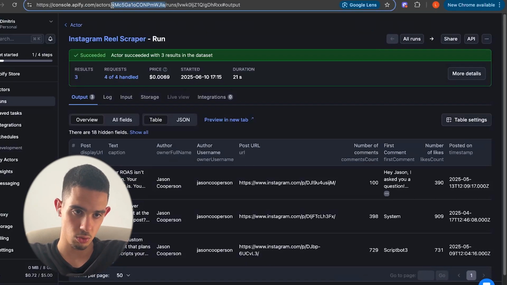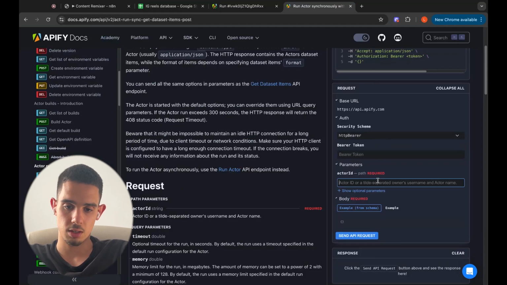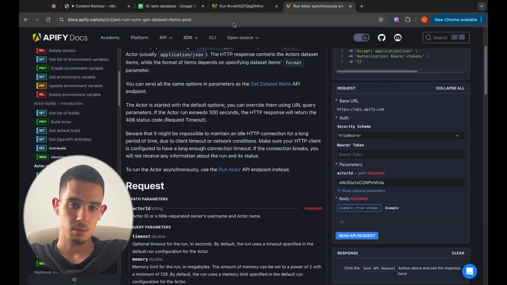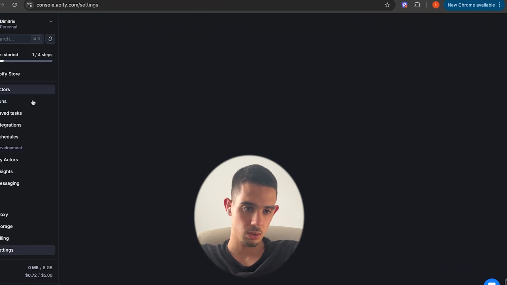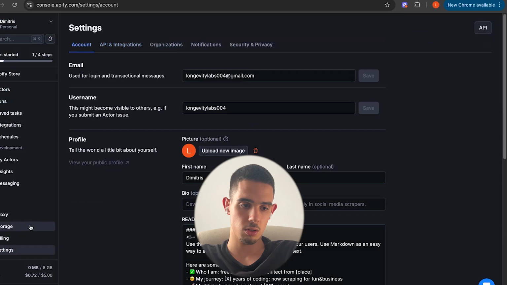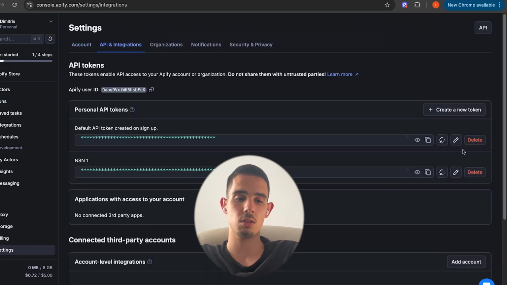The actor run is usually this part of the URL link. I'm gonna go ahead and here, I'm gonna paste it. Then we will need our API key. You're gonna go back to previous slide, you're gonna go to settings, API and integrations. And I already have an API key ready for this, but you can create one, no problem, using this button over here.